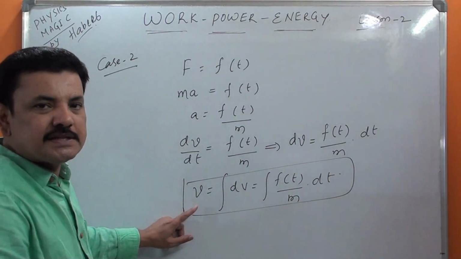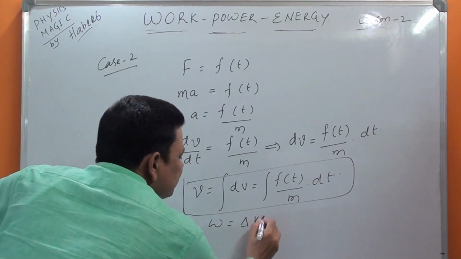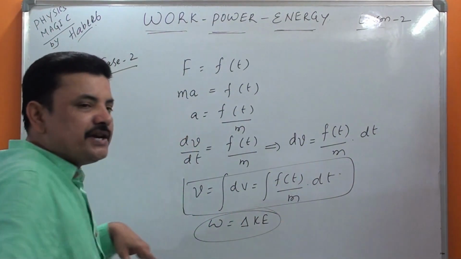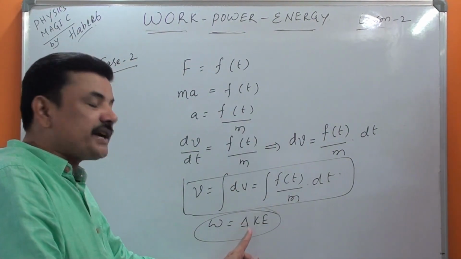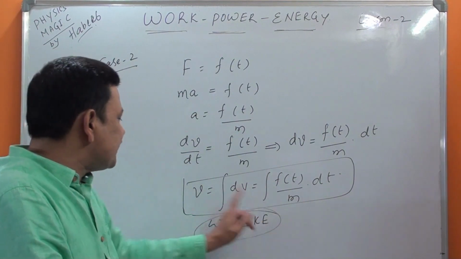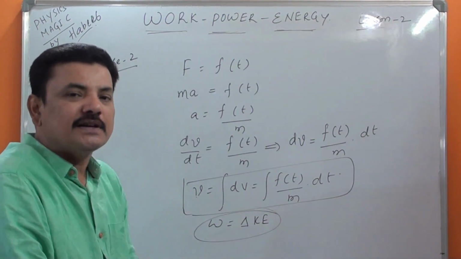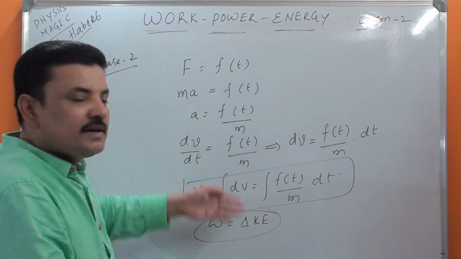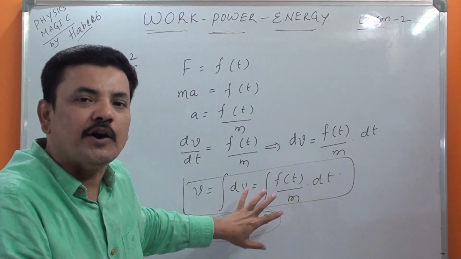Because once you find the velocity, you know well that work done is equal to the change in kinetic energy. Initial kinetic energy, he will give the limits. Initial kinetic energy you have to find, and final kinetic energy you have to find with the help of v. Then simply you find out the work. This is the method. So if force is varying with time, this method you have to adopt.